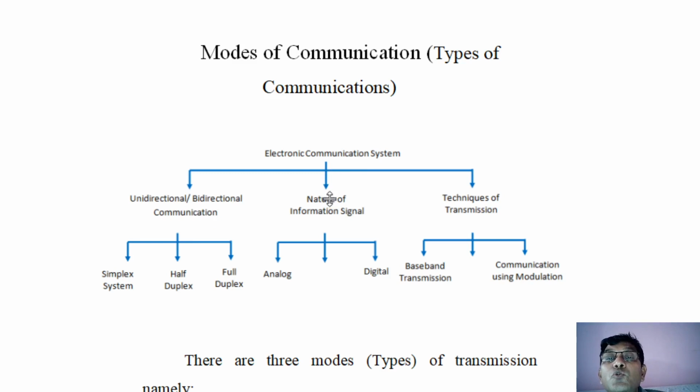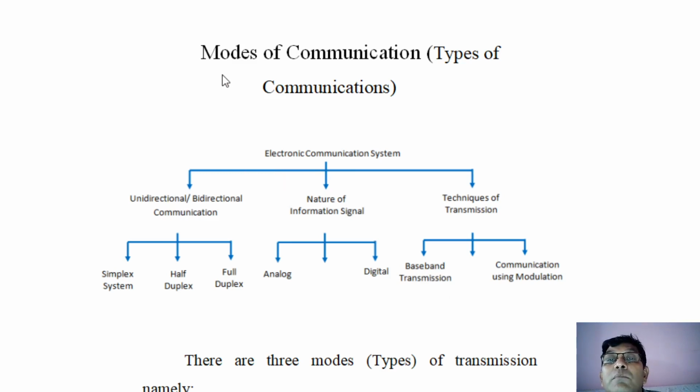Secondly, it is divided by the nature of the information signal, whether the communication is analog type or digital type. And the third one is the techniques of transmission, means information is transmitted from one location to another, and there are various techniques to do so. Depending on those techniques, it is classified as baseband transmission and broadband transmission, which is also called communication using modulation. Here the area covered is very large, while in the baseband case the area is very small. So let us go one after the other.